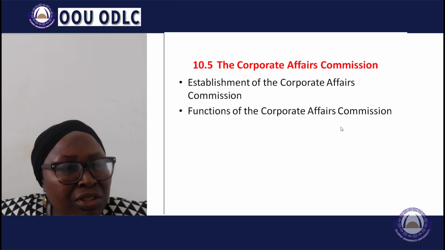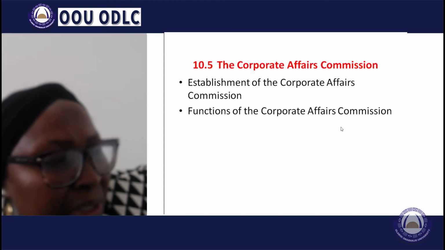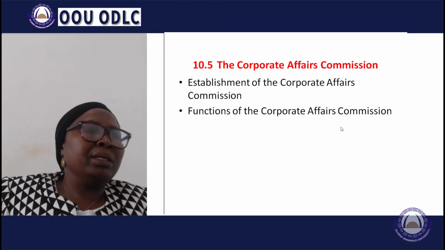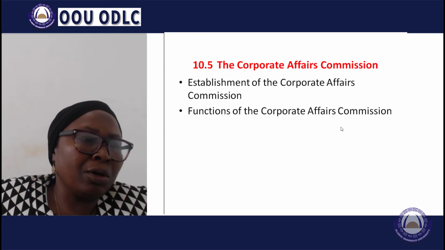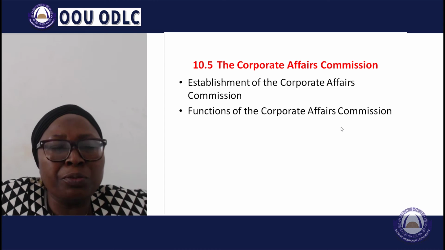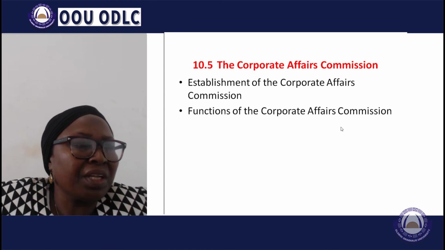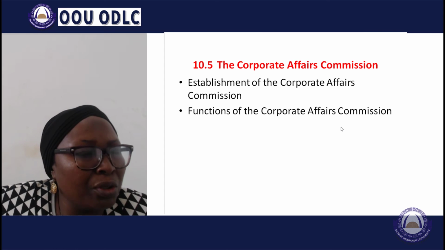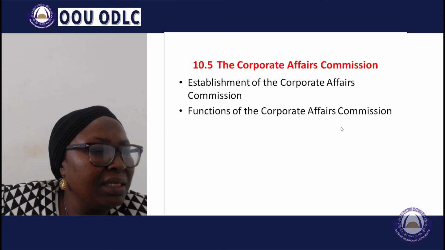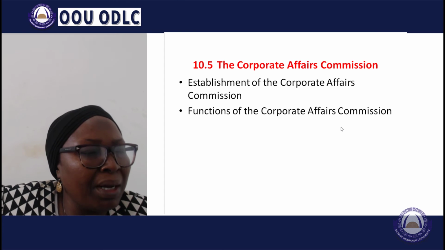It is established by Section 1 of the Companies and Allied Matters Act. The latest act is the Act of 2020, and it is a body corporate with perpetual succession and a common seal. The functions of the Corporate Affairs Commission are stated in Section 8 of CAMA.